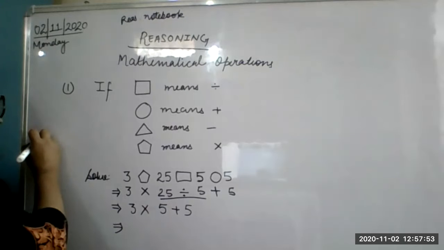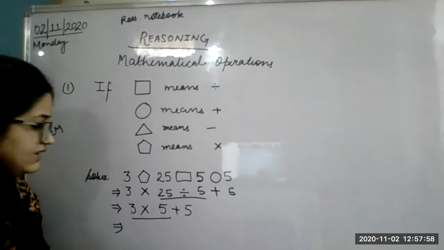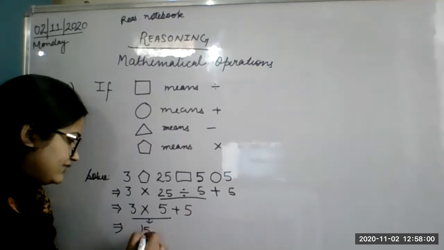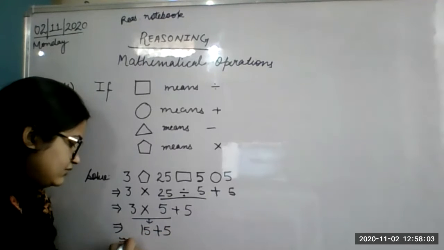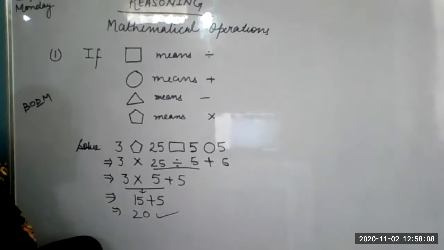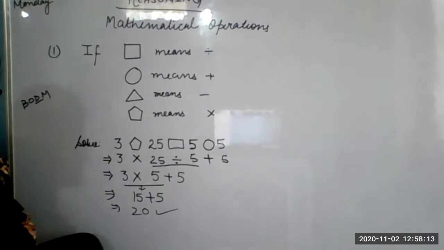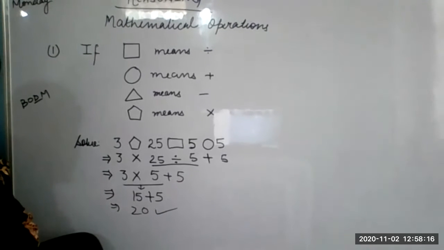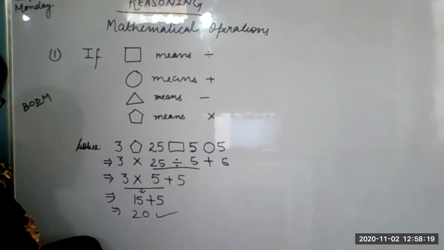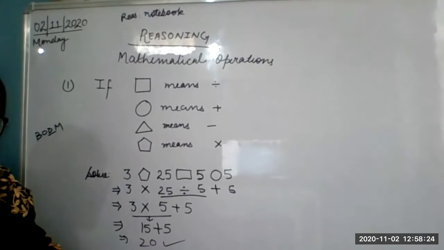B O D, then M. Any multiplication is there? Yes, there is one multiplication. 3 and 5. So answer will be 3 5s are 15. And plus 5 is equals to 20, which most of you have answered correctly. Good. 20 is the correct answer. Okay. Most of you have given it correctly.